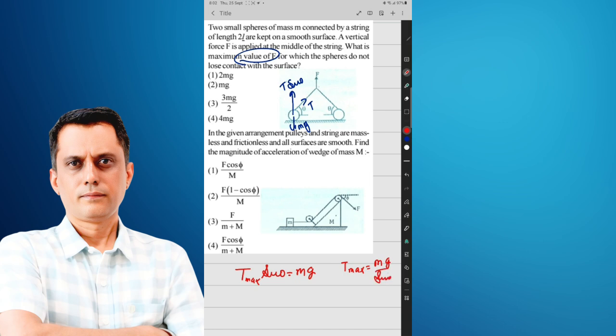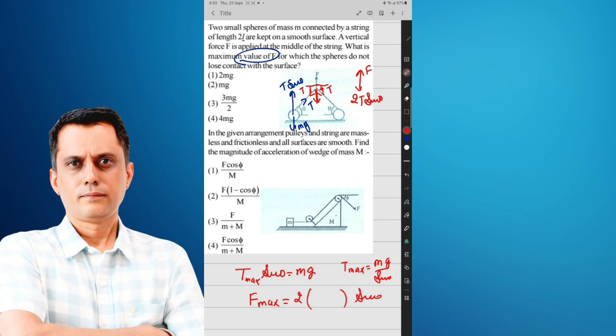And what is the FBD of this? This is T, and that is theta, and that also theta. It means F is equal to twice of T, the upward force in this maximum tension. What is the component in the downward direction? That is T sine theta, because F is equal to 2T sine theta. Then the maximum permissible force, F maximum, equals twice of T sine theta.